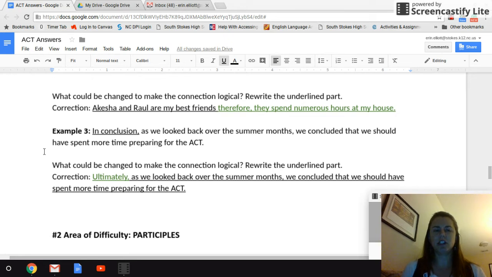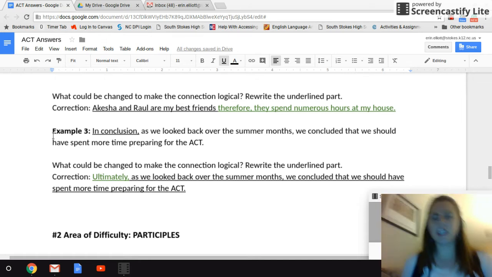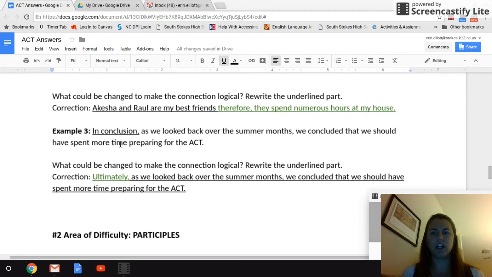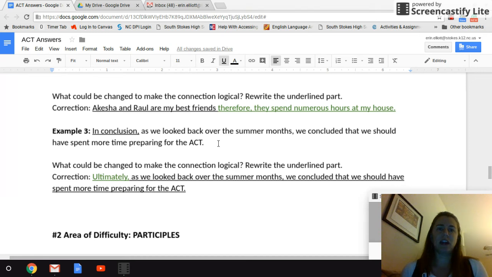So we're still working on transitions, and we are on example 3 now. Okay, so let's check out this one. What could be better about this transitional phrase? In conclusion, as we looked back over the summer months, we concluded that we should have spent more time preparing for the ACT. What's wrong here?